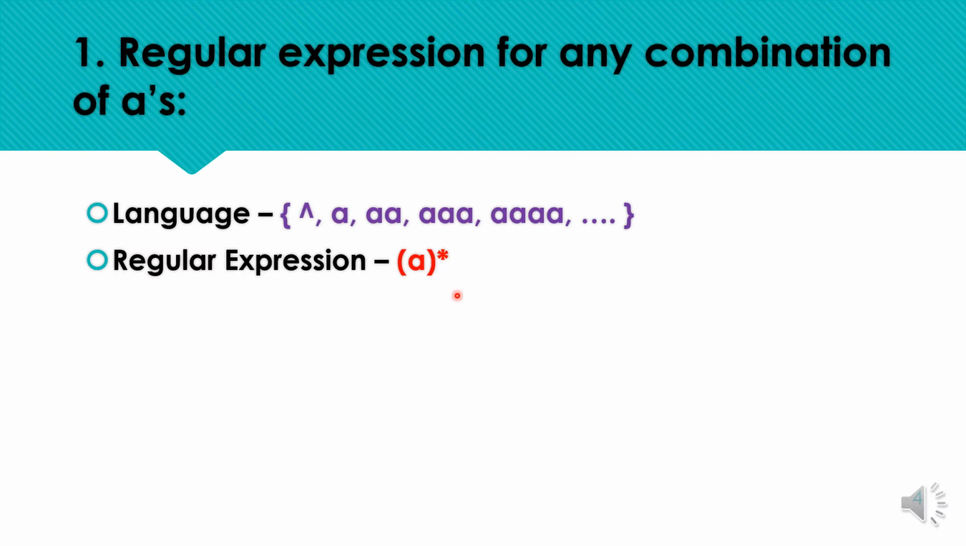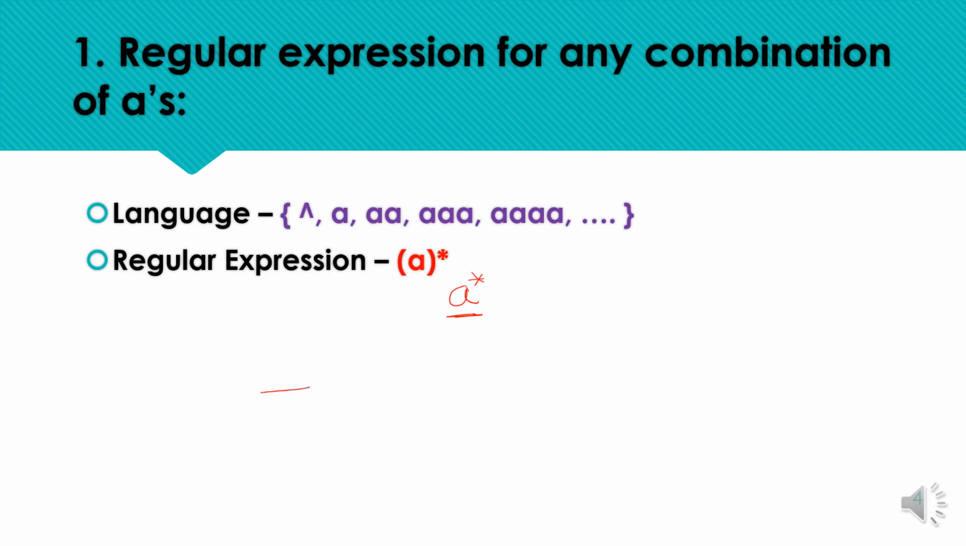We can simply write it using A star. This is representing the same regular expression. We can write it in any way, A in bracket star, or simply A with superscript star. So this is representing null or zero or more occurrences of A's.